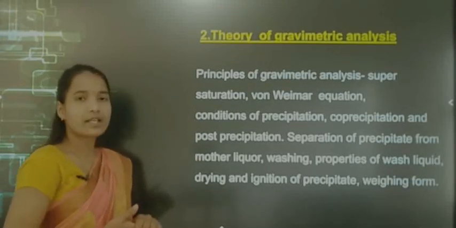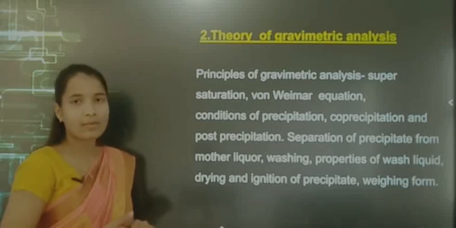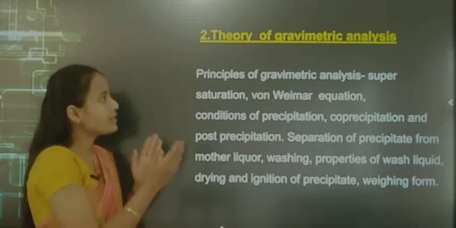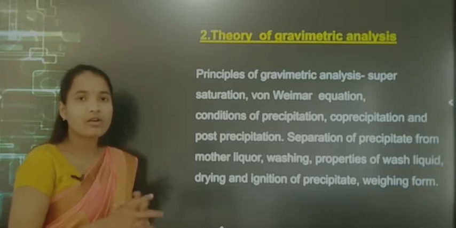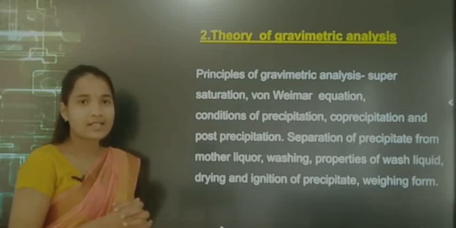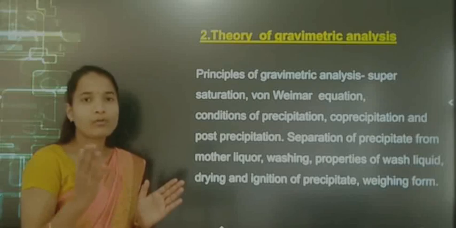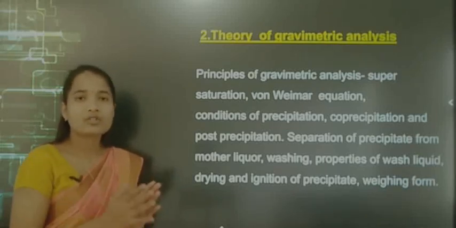Then the second chapter is the theory of gravimetric analysis. This chapter is very helpful for your practical examination purpose also.